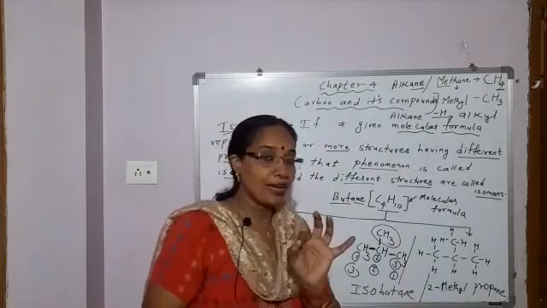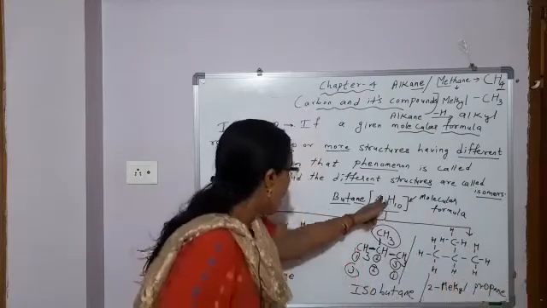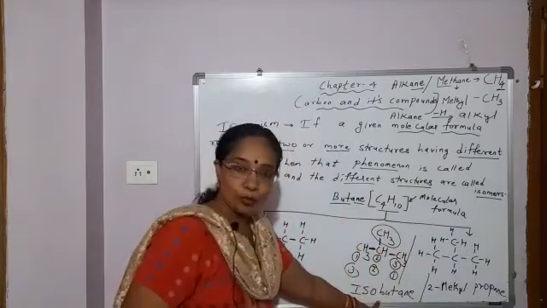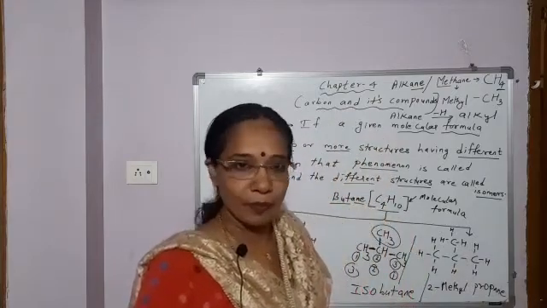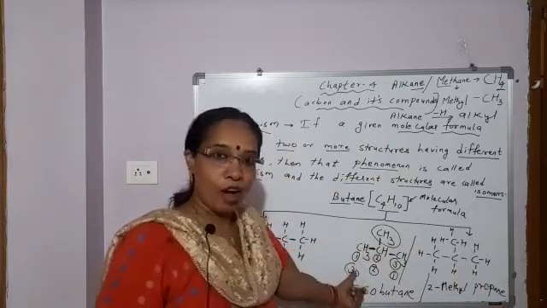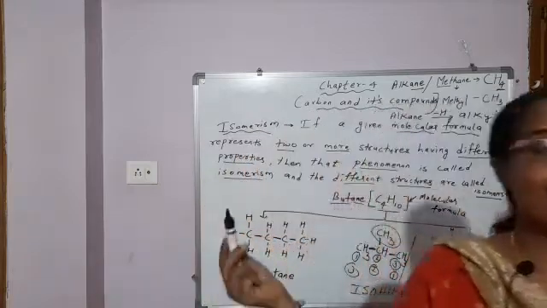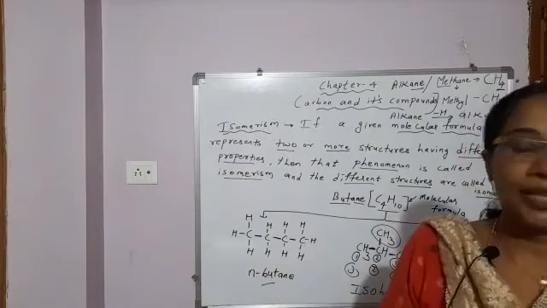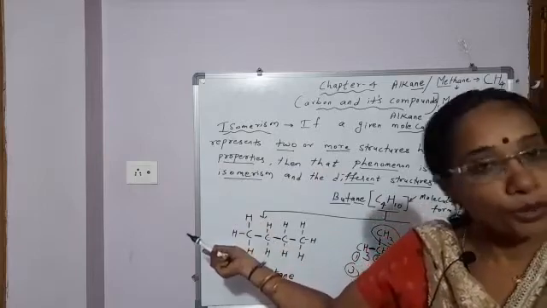For example, the question asked is, how many isomers are there in butane? 2. What are they? Normal butane and isobutane, or instead of isobutane you can say 2-methyl propane. Draw the structures. You should be able to draw the structures of the 2 isomers of butane. This question is also asked separately. How many isomers are there of butane? 2. What are they? Normal butane and isobutane. One more example, students, I will take, then it will be clearer to you. Okay.